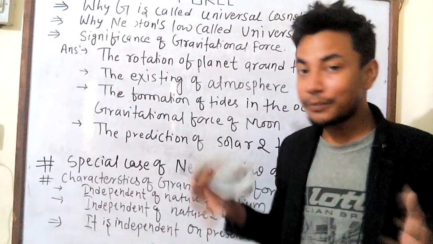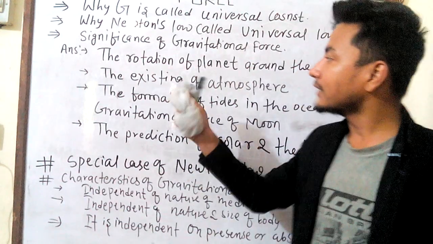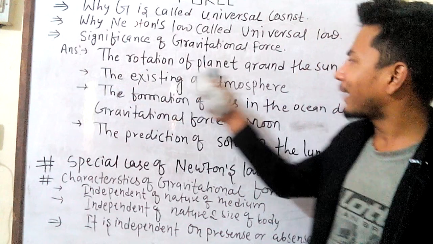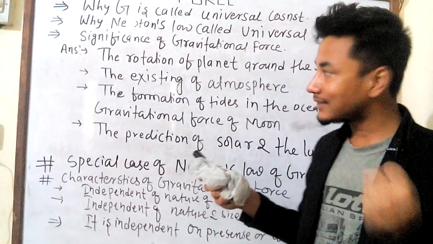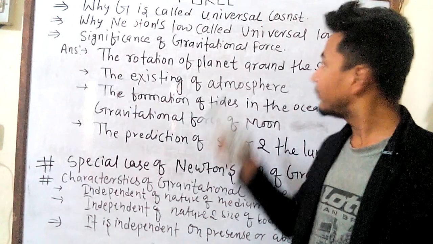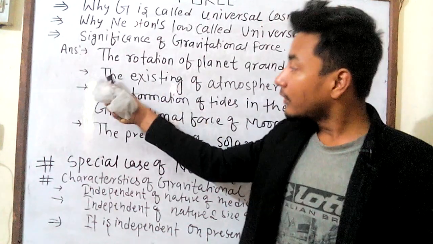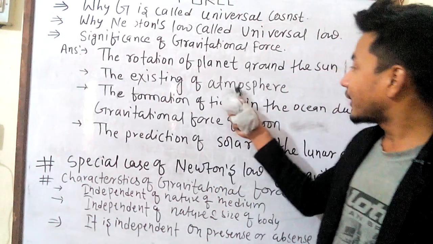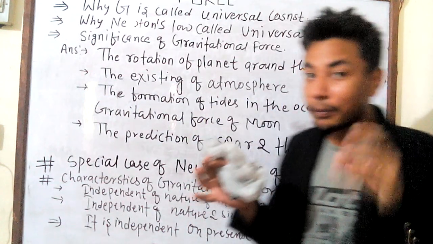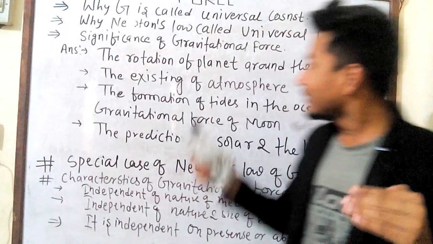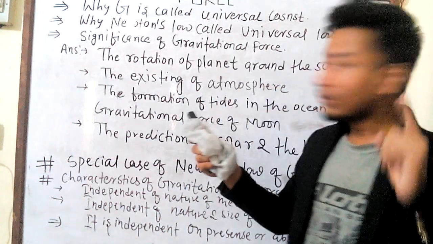Now the second one is the significance of gravitational force. So what is the significance of gravitational force? The first one is the rotation of planets around the sun. Each planet revolves around the sun due to the effect of gravitational force. The second point is the existence of atmosphere. The existence of atmosphere on a planet like Earth is caused by gravitational force.